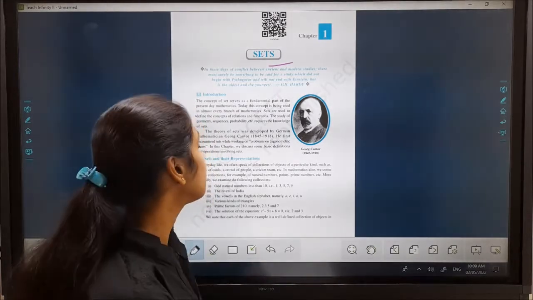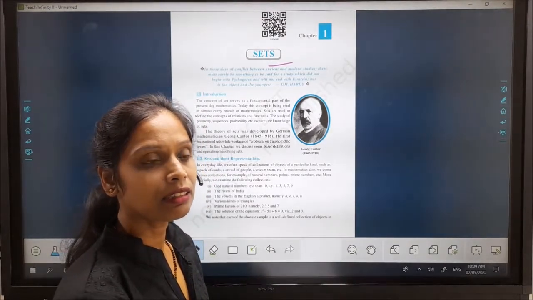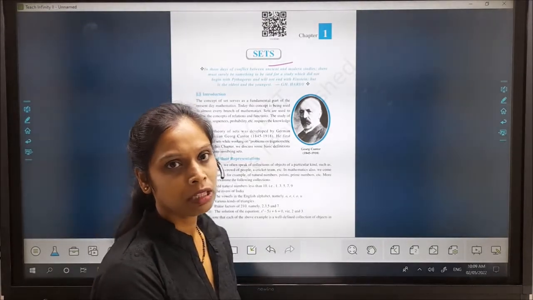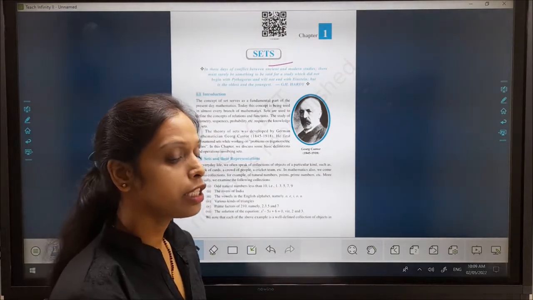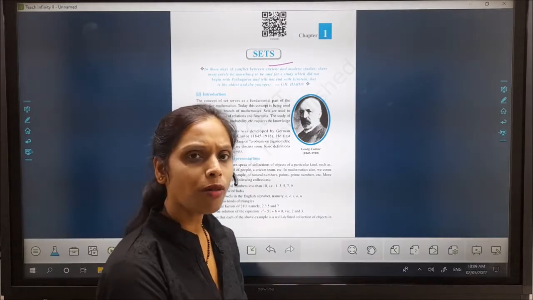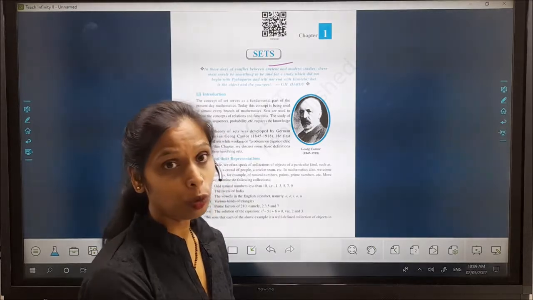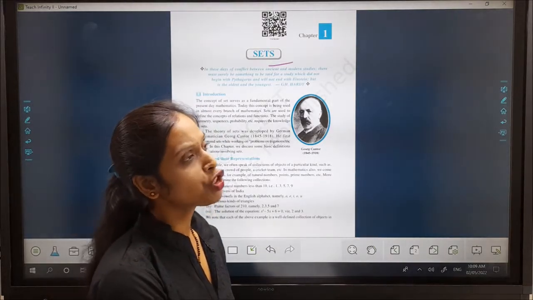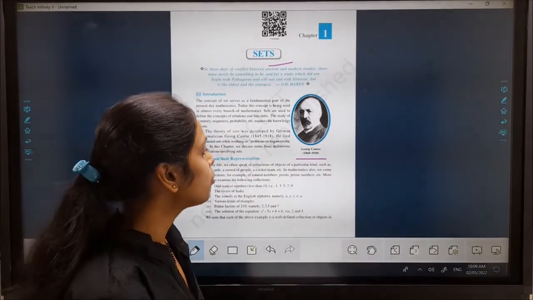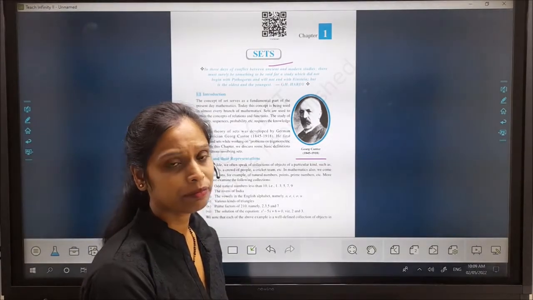Then let's start. What is set? Actually, what is set? It appears from the name that set means samuchya. The Hindi meaning of set is samuchya, meaning a collection of objects. This type of object is the collection in a set. It is also very important to know that first George Cantor in 1845 gave the notion of the set.